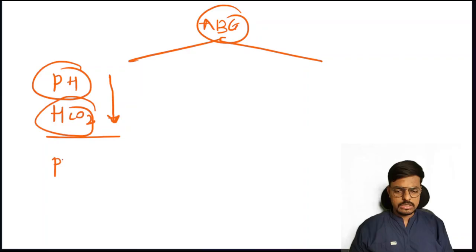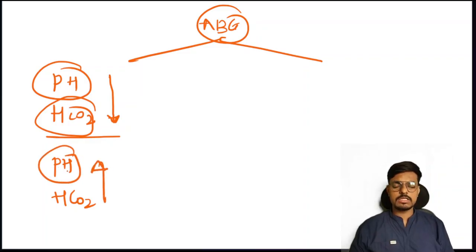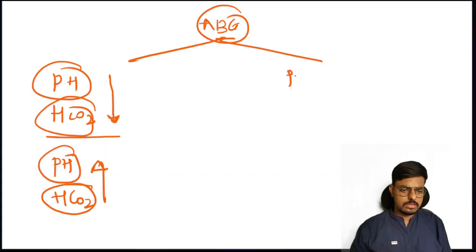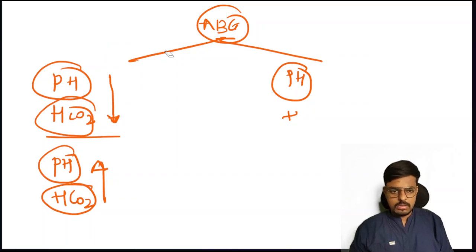If the pH and bicarbonate are increasing, pH increasing means alkalosis, and bicarbonate is also altering along with this. So this is metabolic alkalosis. This is the trick I am telling you, students. Actual stories are different; I will teach in detail when I teach ABG. Again, write pH here, and on this side we have discussed metabolic acidosis and alkalosis.